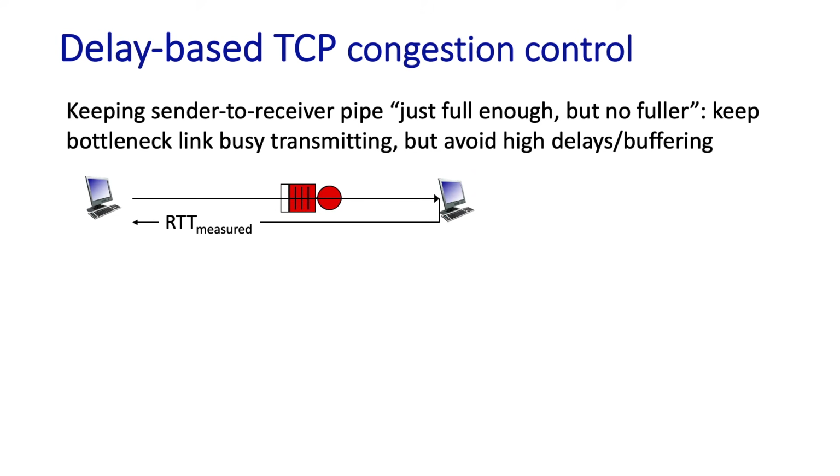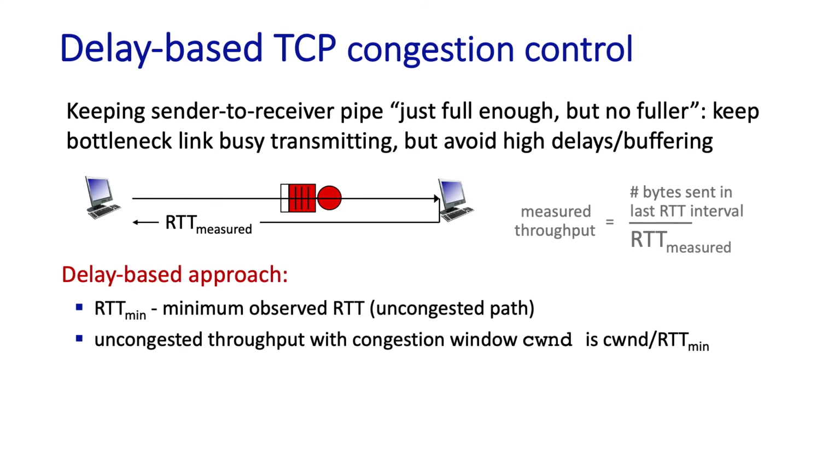It's based on using RTT measurements, and remember that's a topic that we covered earlier in section 3.5. So, suppose a sender has a currently measured RTT value of RTT measured. The sender also knows how many bytes of data it sent during this last RTT, and so the sender also knows its measured throughput, which is simply the number of bytes sent in that last interval divided by the measured RTT interval length.